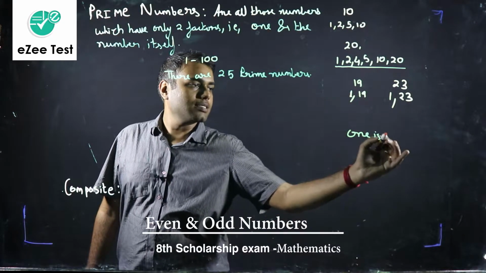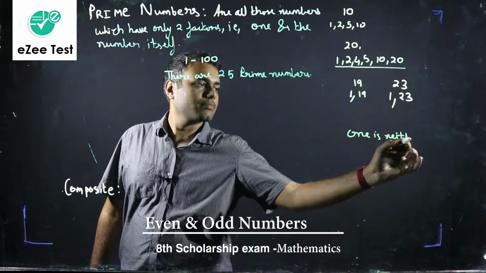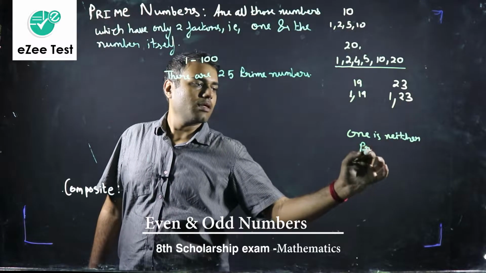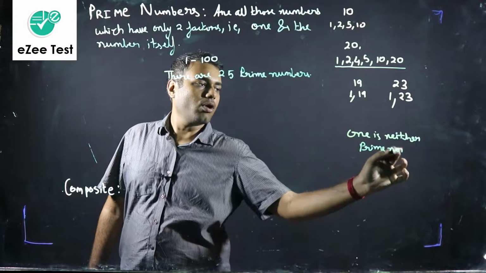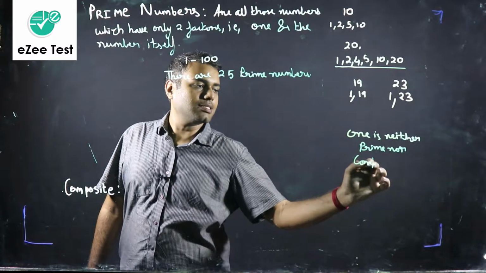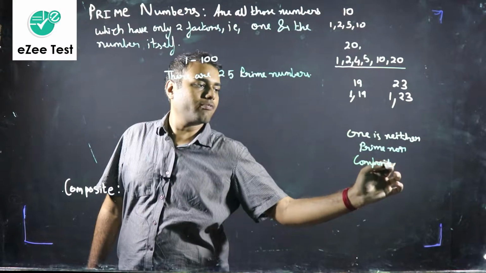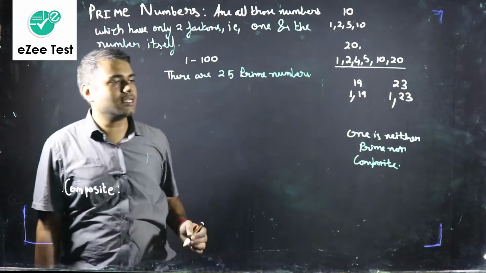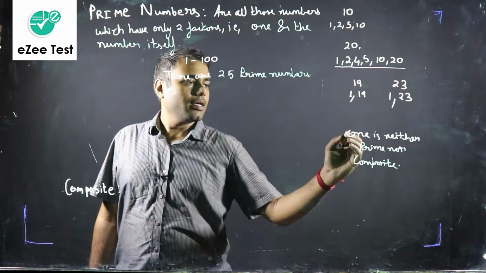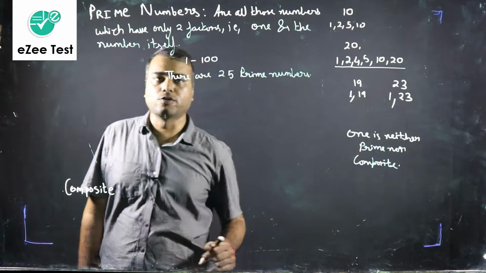The number 1 is neither prime nor composite. Please keep this in mind and make a note of it in your notebook as well, that the number 1 is neither prime nor composite.